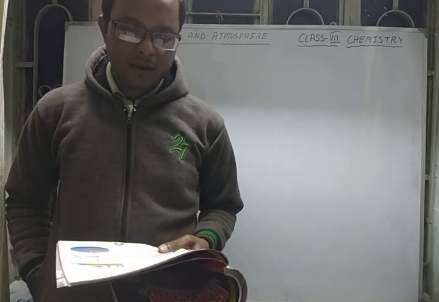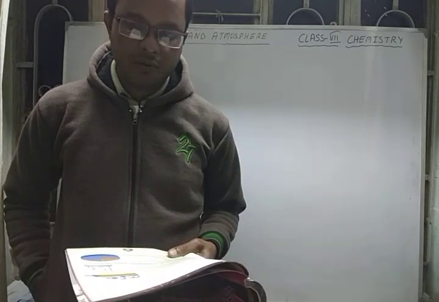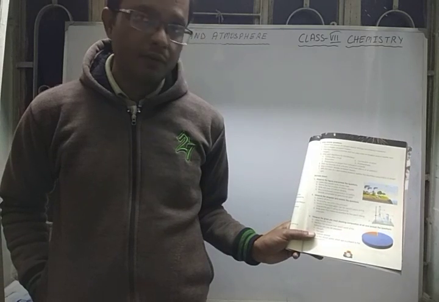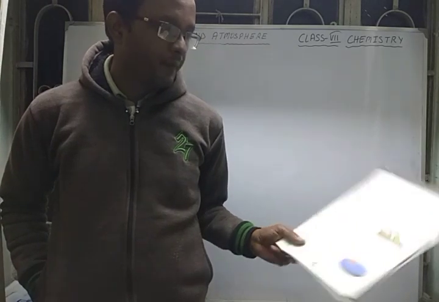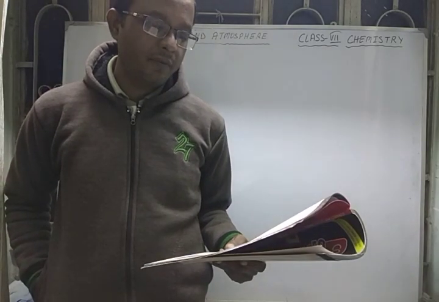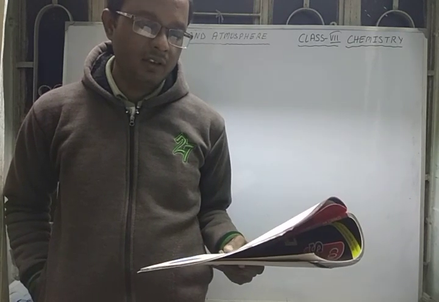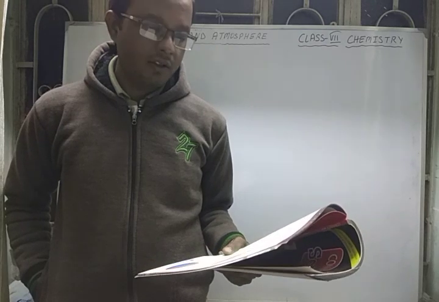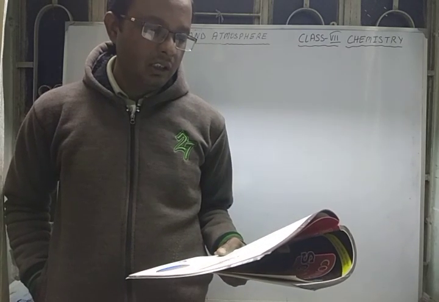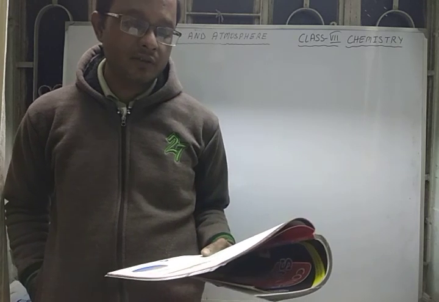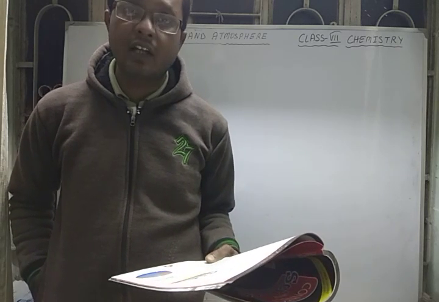First one is: observe the following figure and answer the following questions. It is a figure of a very beautiful scenery. You can see some clouds, some factory smoke coming out, trees, animals grazing, and a water body also. So you have to label the natural cycle shown here. What is the natural cycle shown here? I think it is the carbon cycle.